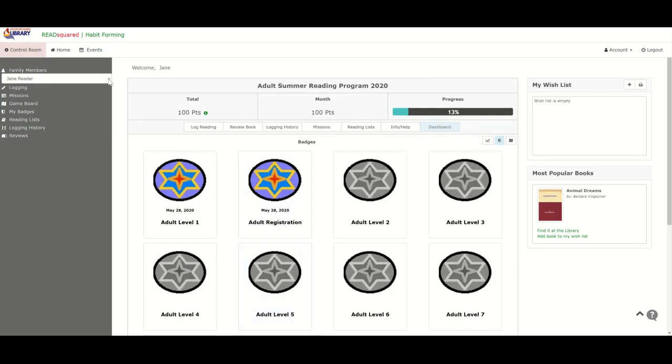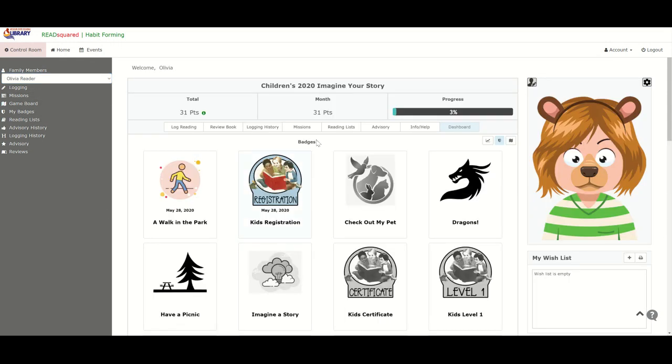Now let's go to Olivia's page. And you now see right up here, we have 31 points. She's done 30 minutes of reading. 1 minute of reading equals 1 point plus 1 activity, 31 points. And she is 3% toward the goal of finishing the program.